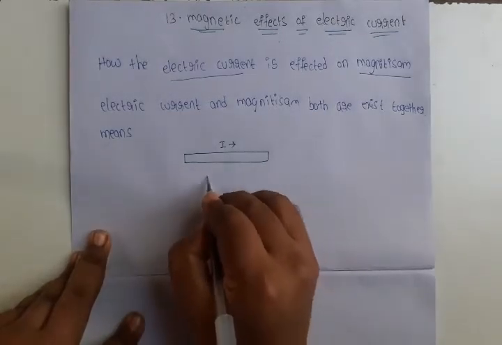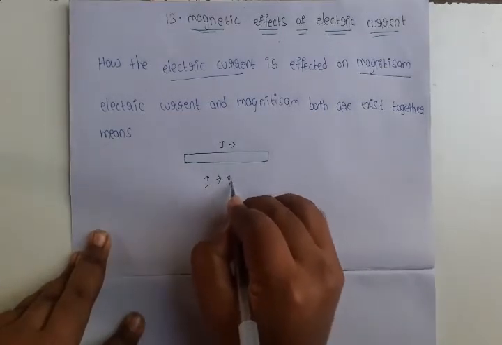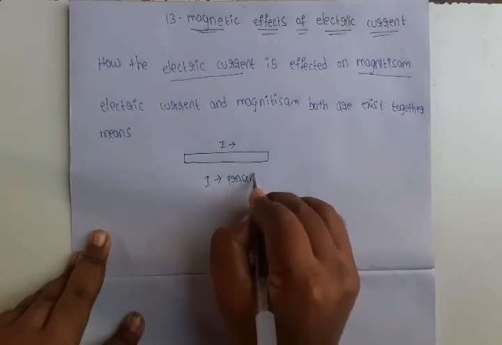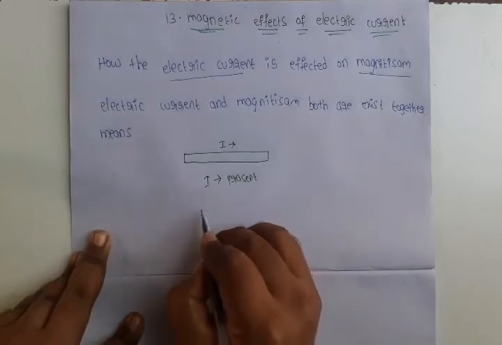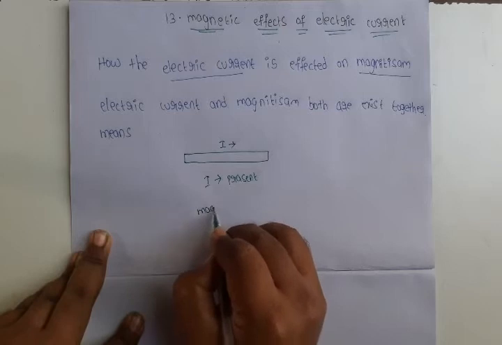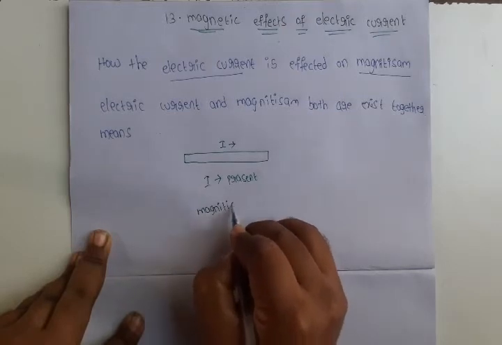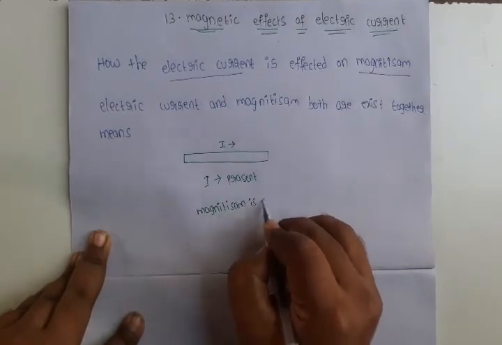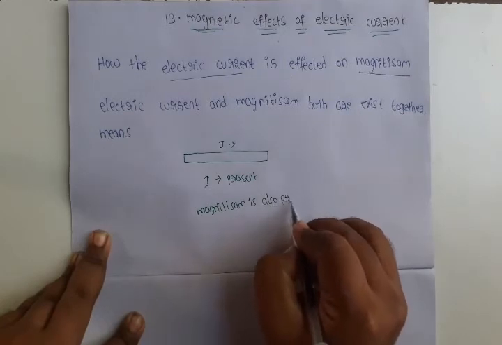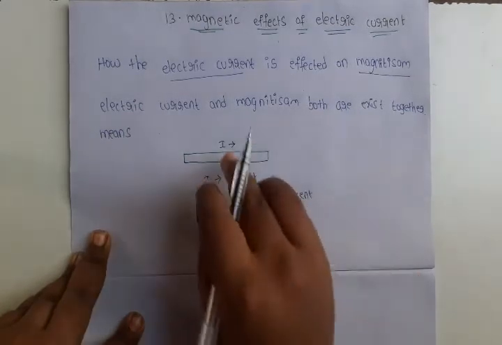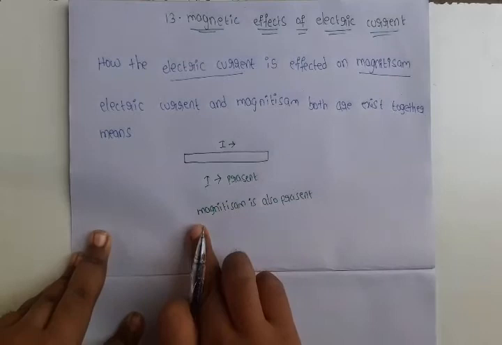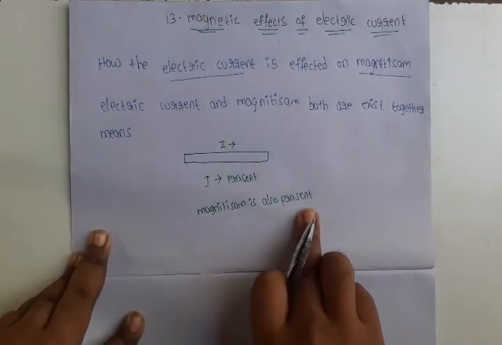Here current I is present. In that situation, magnetism is also present. If current is present, then magnetism is also present.